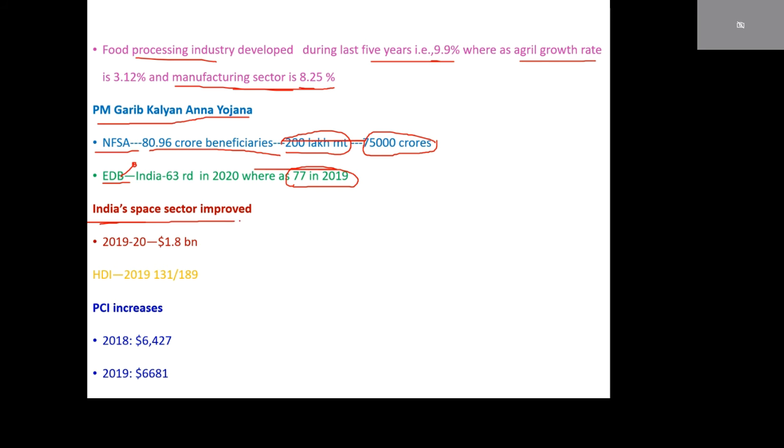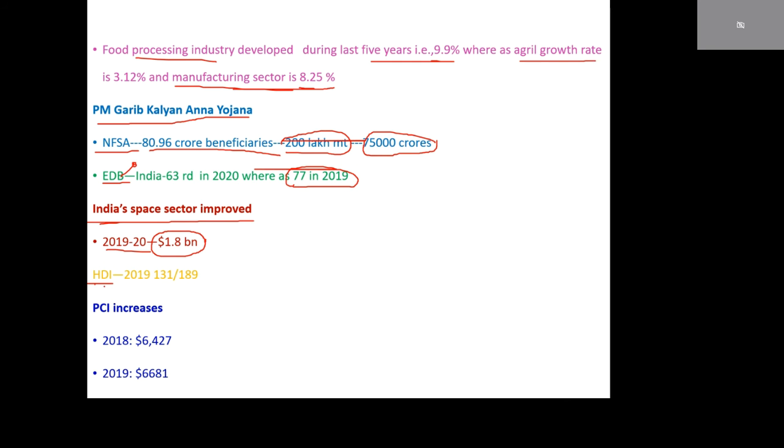India's space sector improved. We are inviting private players also, such as Pixel Lab. During 2019-20, $1.8 billion was invested in the space sector.